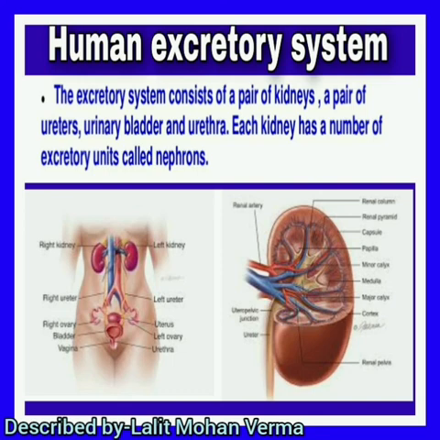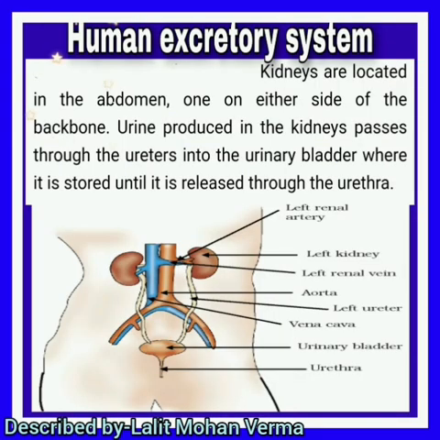Each kidney has a number of excretory units called nephrons. So the basic structural functional unit is nephron. These kidneys are located in the abdomen, one on either side of the backbone. Backbone means vertebrae. And the urine produced in the kidney passes through the ureters into the urinary bladder, where it is stored until it is released through the urethra.